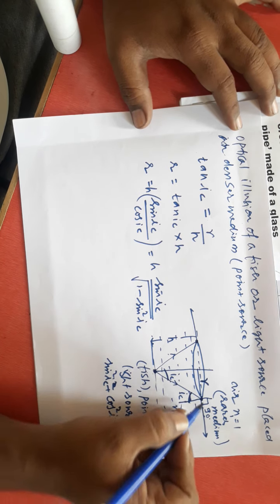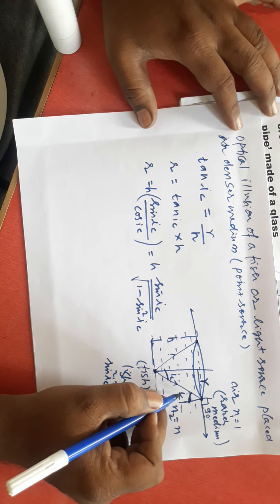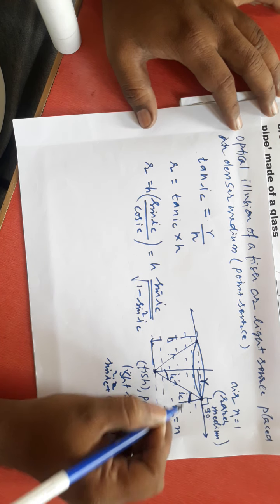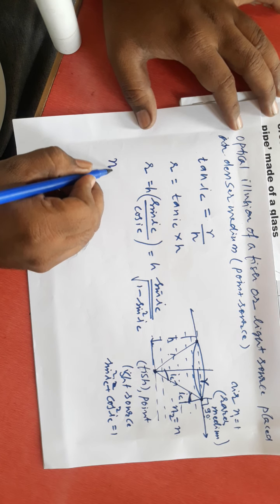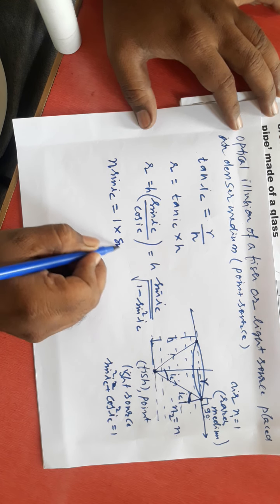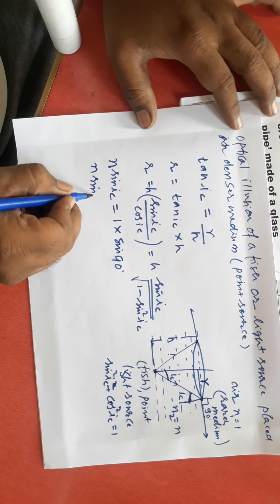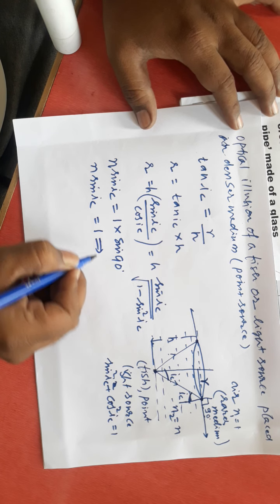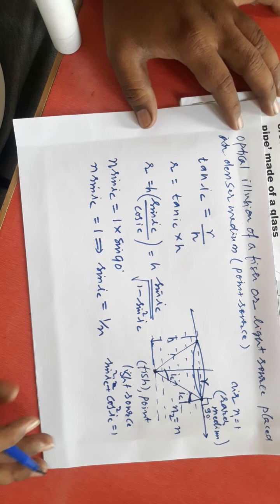I will apply Snell's law here. If I apply Snell's law, n into sine IC, here theta is IC, is equal to 1 into sine 90. This n into sine IC will be equal to 1 into sine 90, which is 1, which implies sine IC is equal to 1 by n.